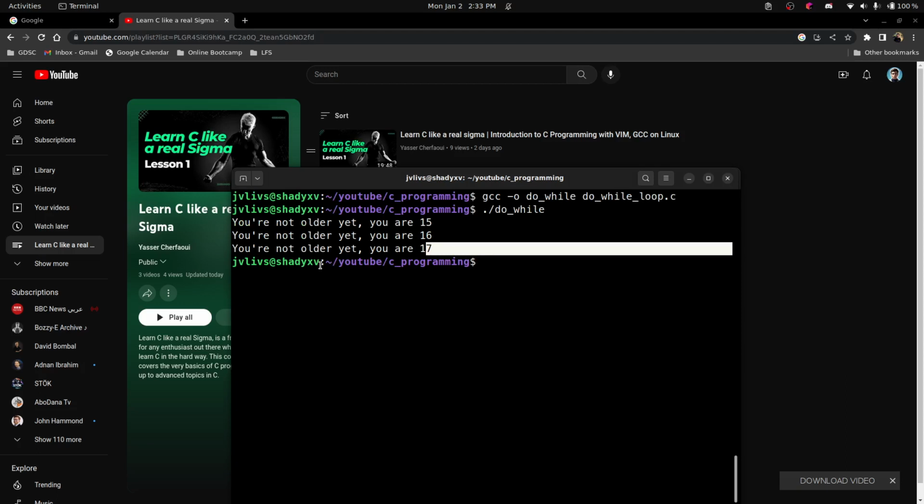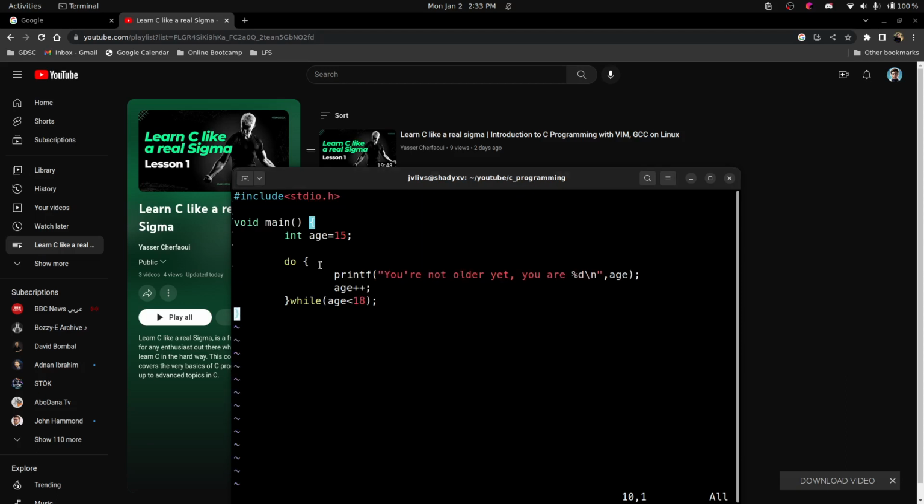So basically it's the same as the while loop, but there's a difference. It starts by running the code, whatever the condition is, and then it checks in the second iteration.